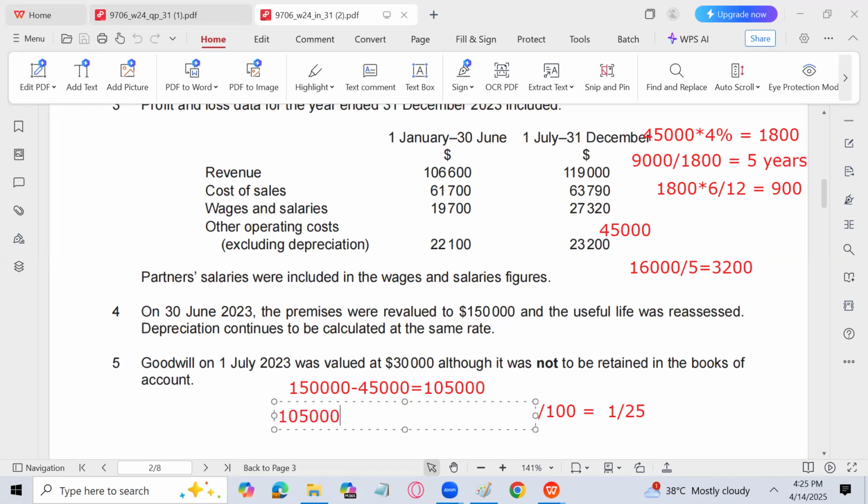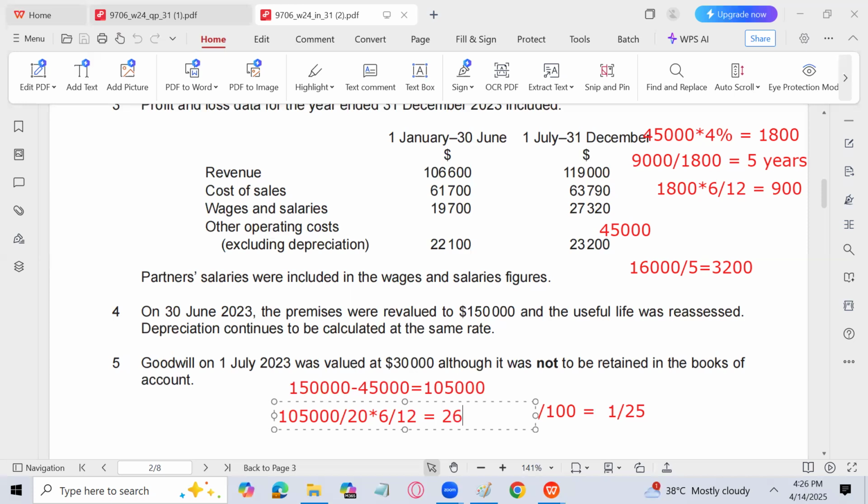Now the depreciation on this is divided by 20 into 6/12. That is the depreciation for the last 6 months. Why, sir? Because out of 25 years, 5 years have already passed, and the remaining life is 20 years. The first 6 months depreciation was calculated at 4% according to 25 years, and the remaining is calculated according to the 20 years. So 1,05,000 divided by 20 into 6/12 is 2,625.